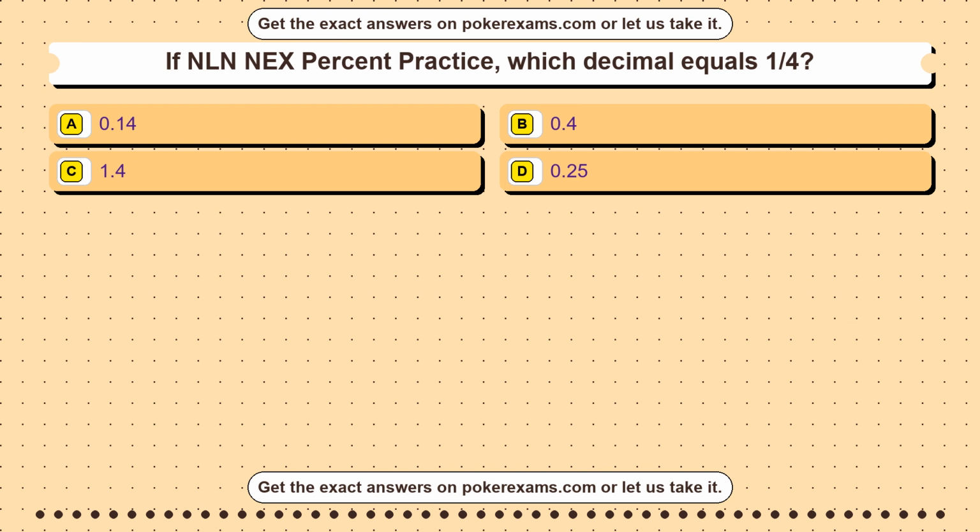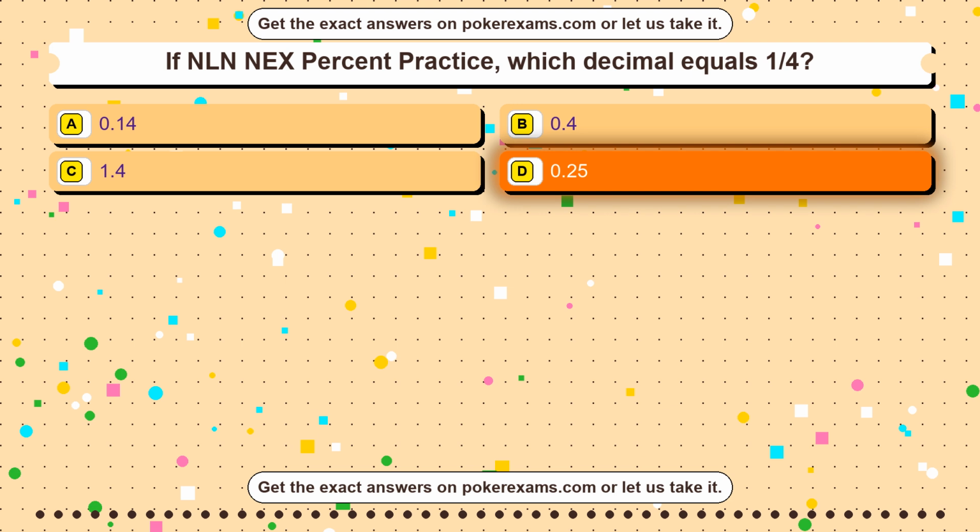Question 10. If GED online practice test, which slope is shown by rise 6 and run 3? Option A, 3. Option B, 6. Option C, 9. Option D, 2. The correct answer is option D.